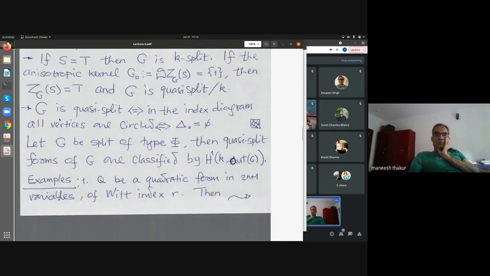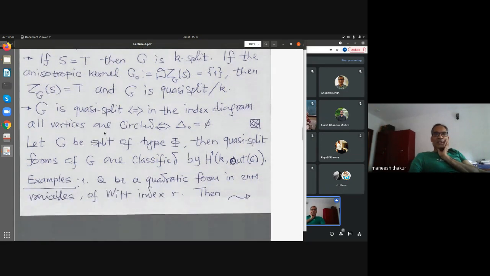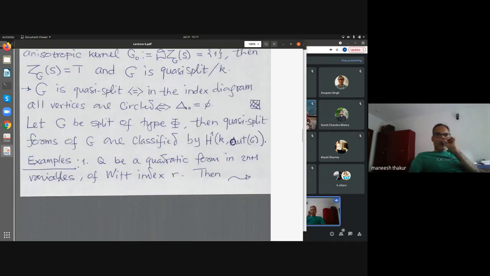Again, G is quasi-split if and only if in the index diagram, if you look at the circled vertices, here I will give some examples, then they should cover all the vertices of the diagram. So all vertices are circled, which means there is no anisotropic kernel. So this much I wanted to say about quasi-split groups. I will come to examples of this.